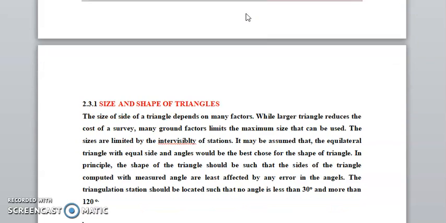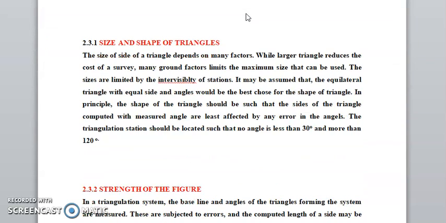Now we go for the size and shape of the triangles. The size of the sides of the triangle depends upon many factors. While larger triangles reduce the cost of the survey, many ground factors limit the maximum size that can be used. The size is limited by invisibility of the stations. It may be assumed that the equilateral triangle, with equal sides and angles, would be the best choice for the shape of the triangle.